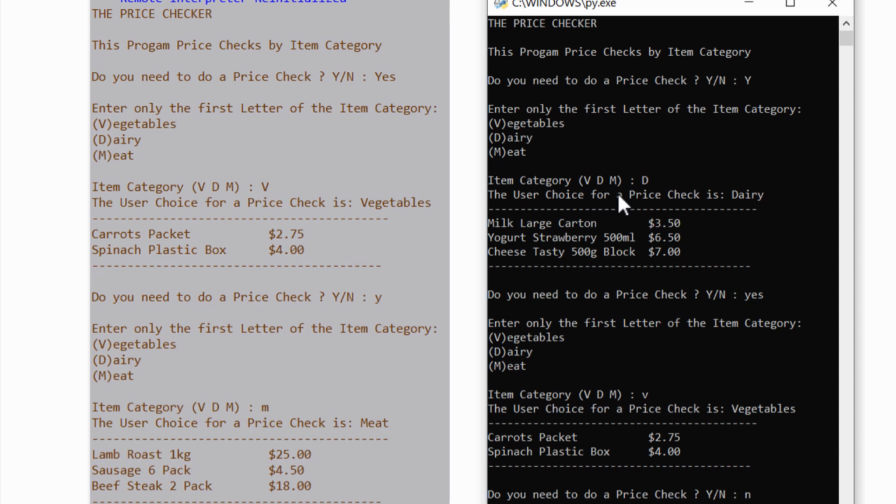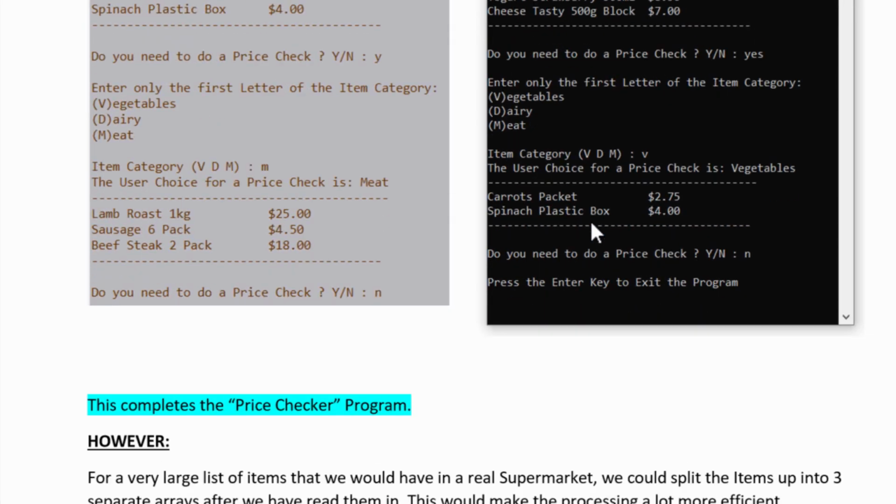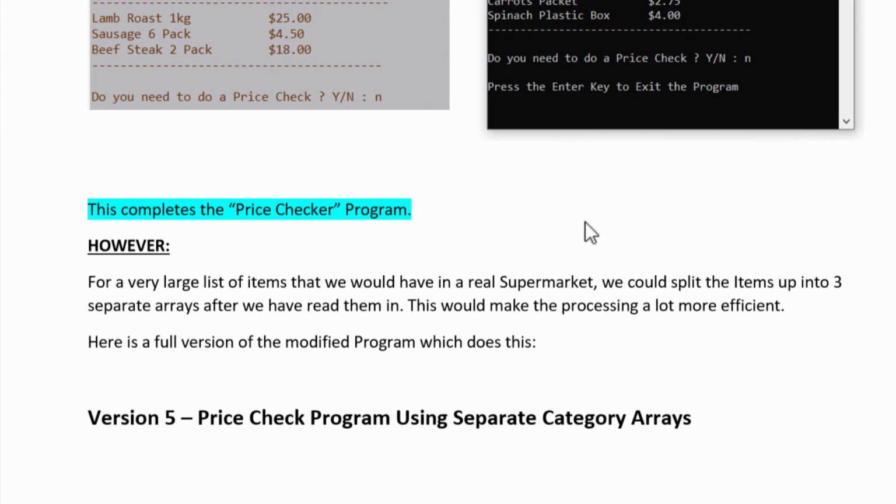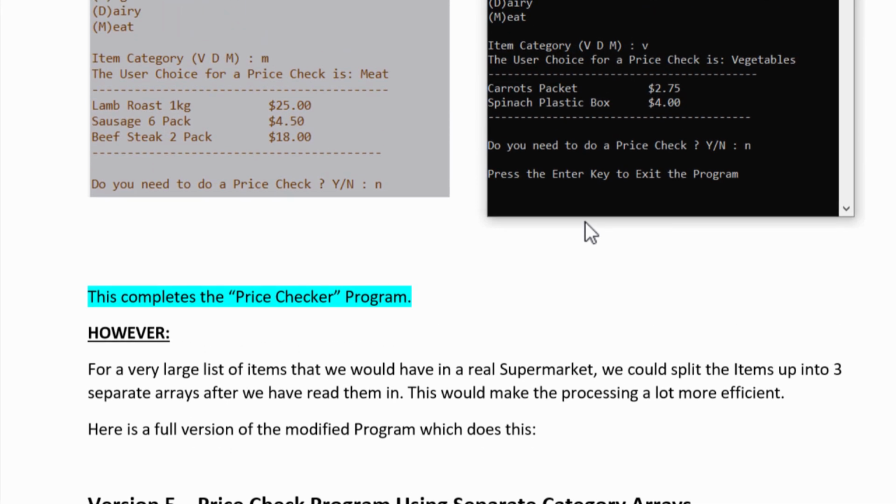And if they pick D for dairy, over on this one where we ran it directly from the Windows folder executable, it does print out the 3 dairy items which we have in our input file and which got loaded into our 2D array and which Python has now extracted and printed out nice and neatly on our screen. So that is looking really good, and that basically completes our price checker program.